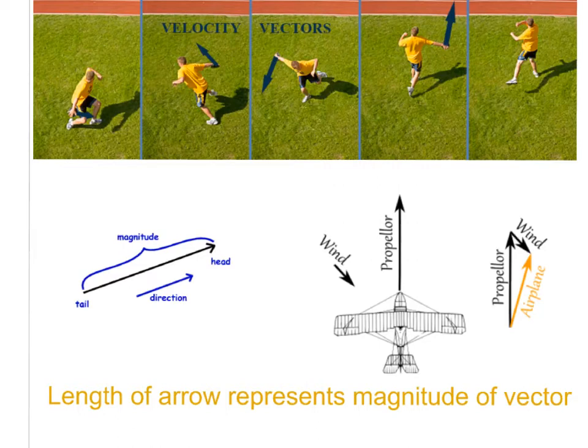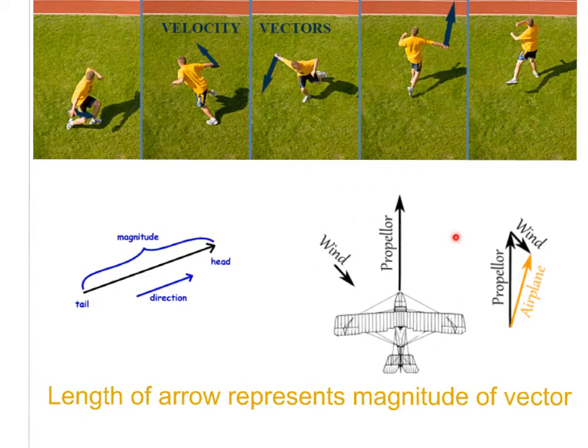The direction is important, and the length of the vector itself, of that arrow, represents the magnitude. So if this is representing velocity, it would be velocity in this direction, and the length would represent whatever that velocity is, so many meters per second.